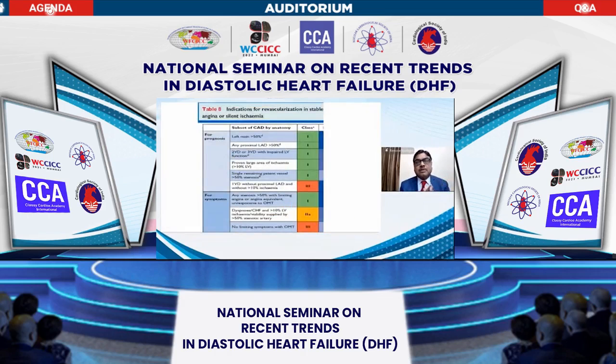And this is about CAD, for prognosis and for symptom relief. For prognosis, there are 5 indications. One is with reduced ejection fraction. The other 4 are with preserved ejection fraction: left main more than 50%, proximal LAD more than 50%, 2 vessel or 3 vessel disease with impaired LV function, and a proven large area of ischemia, more than 10%, whether or not symptoms are there. Also a single remaining patent vessel, even if it is not left main or proximal LAD, but it is the last remaining vessel with more than 50% lesion. One vessel disease without proximal LAD and without 10% ischemia is a class 3 indication. So that is a very, very important thing to remember for prognosis.